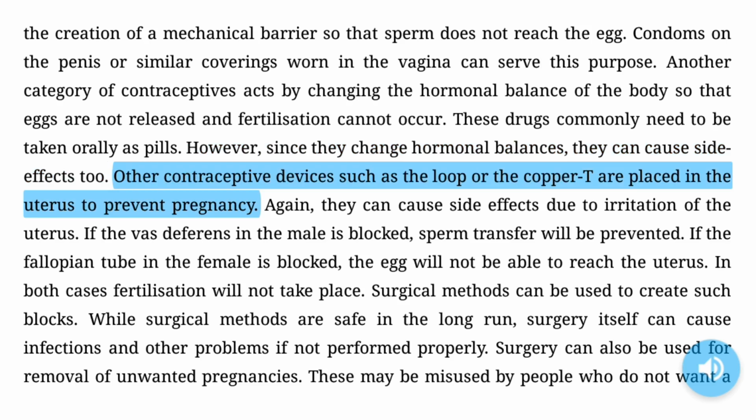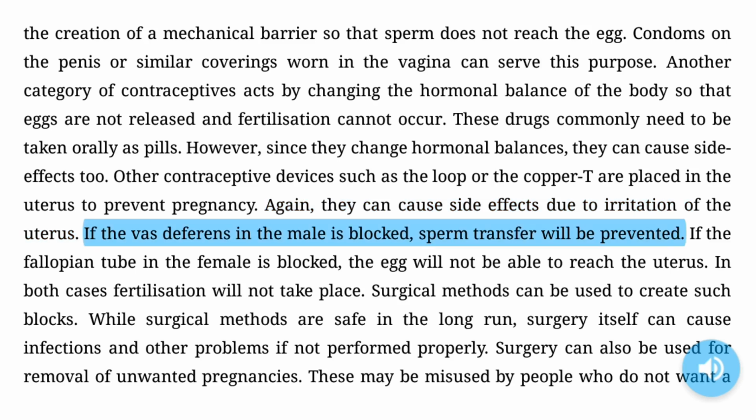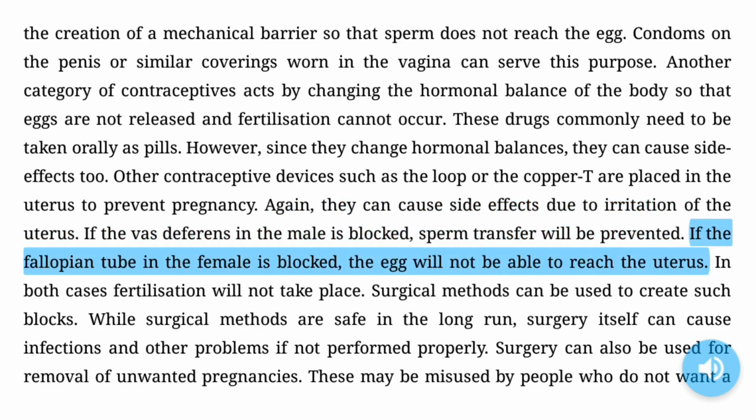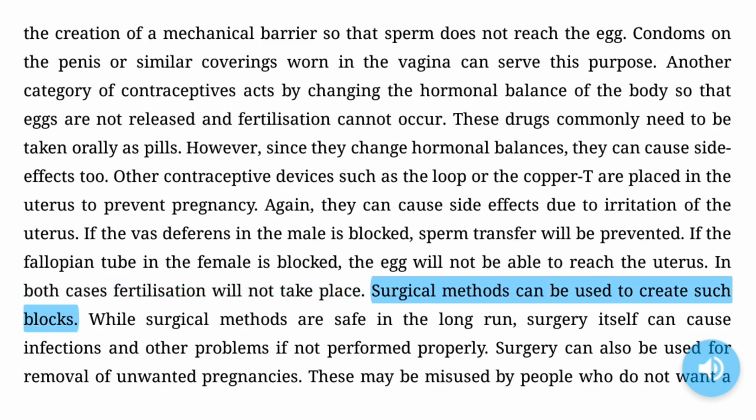Other contraceptive devices, such as the loop or the copper T, are placed in the uterus to prevent pregnancy. Again, they can cause side effects due to irritation of the uterus. If the vas deferens in the male is blocked, sperm transfer will be prevented. If the fallopian tube in the female is blocked, the egg will not be able to reach the uterus. In both cases, fertilization will not take place. Surgical methods can be used to create such blocks.